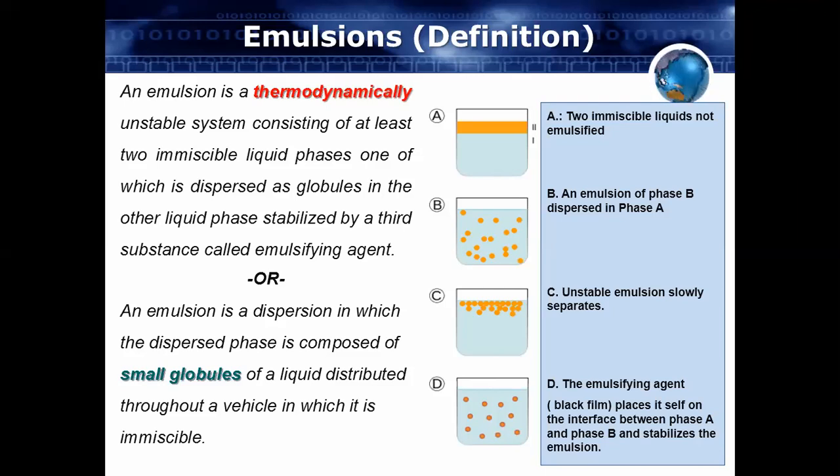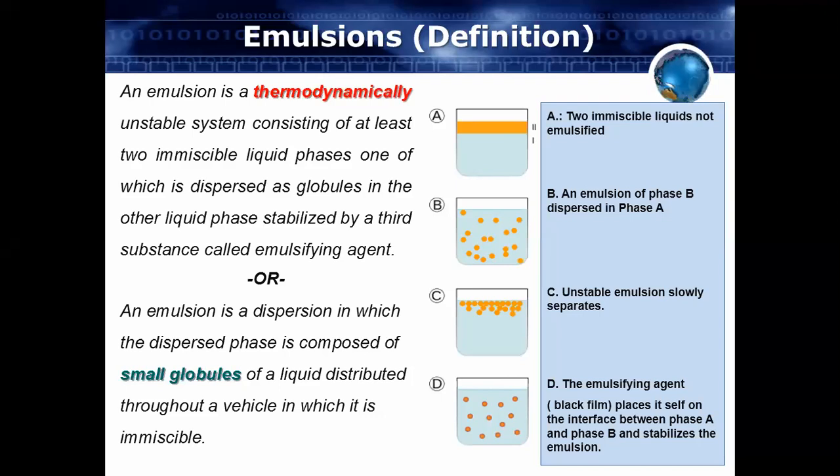Or we can define the emulsion again. An emulsion is a dispersion in which the dispersed phase is composed of small globules. The dispersed phase is the phase we have added from the upper side, and it is distributed in the form of globules.